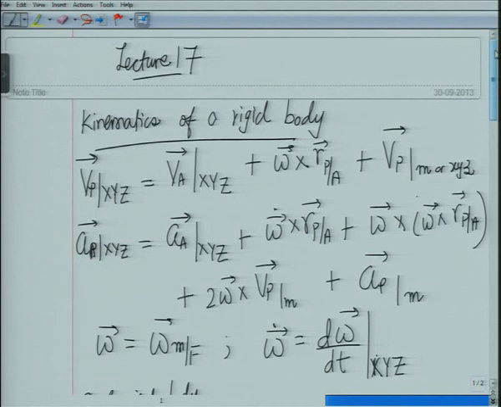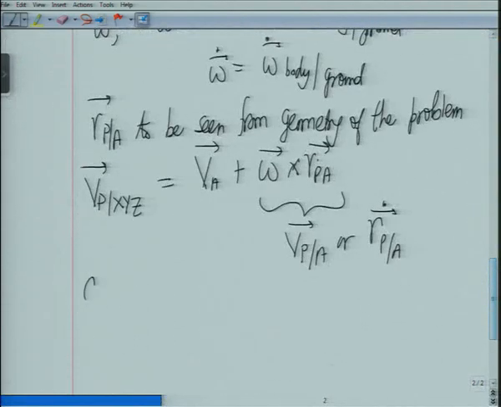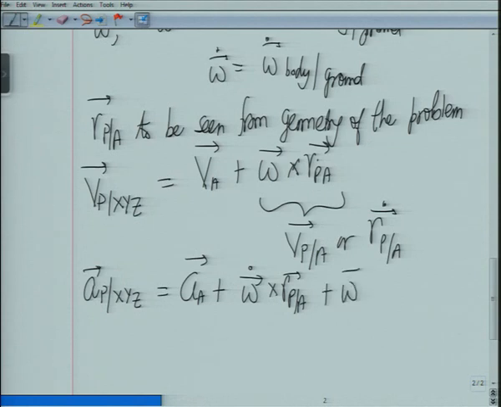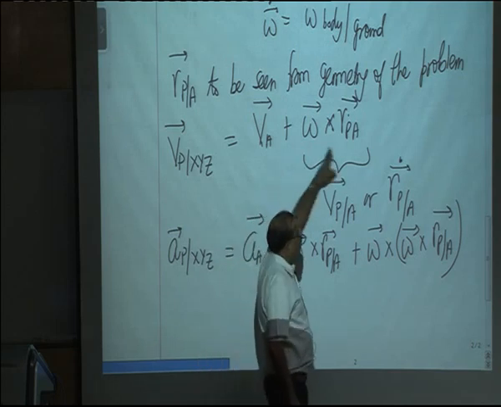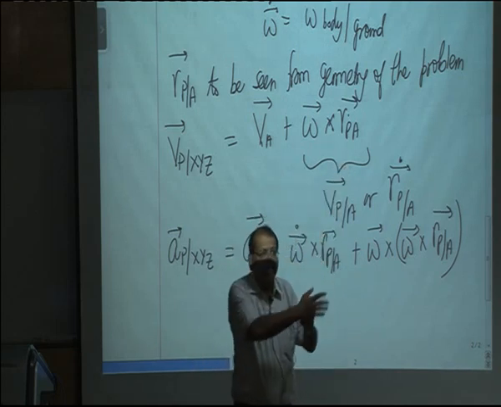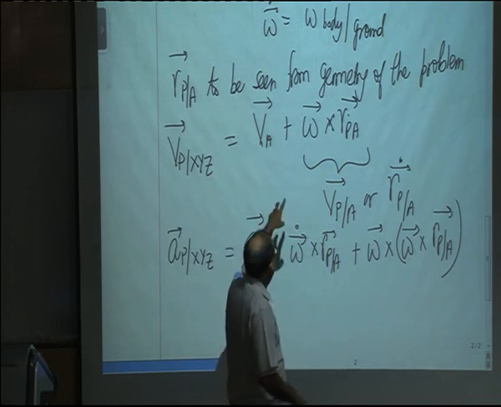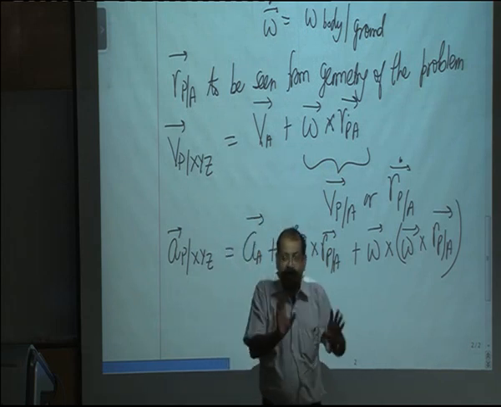So let's just write this. So therefore this is velocity and acceleration of P with respect to xyz. Now here, one hint I can give you, when you're working out problems, then omega cross RPA you will work out in part 1, in the velocity part. So whatever is the answer for this, you put it in a box.